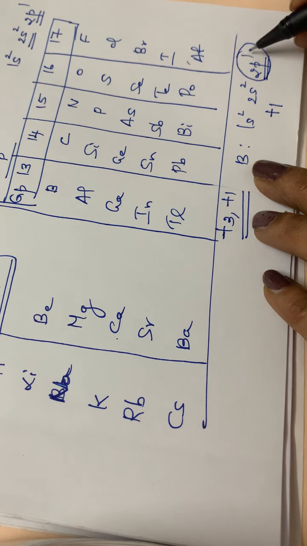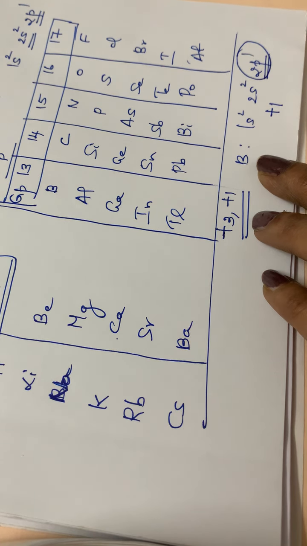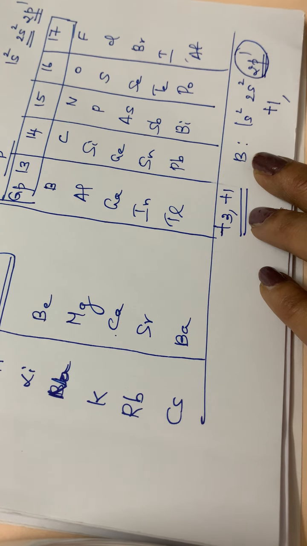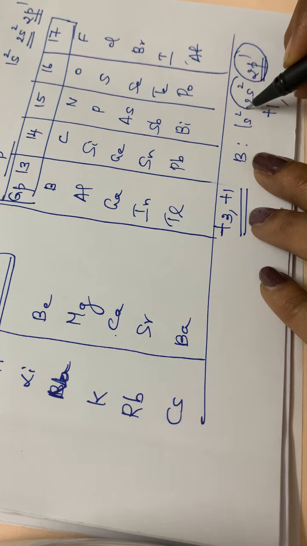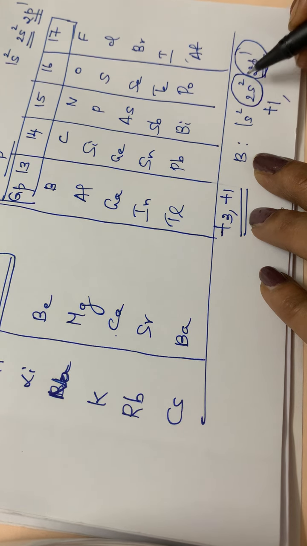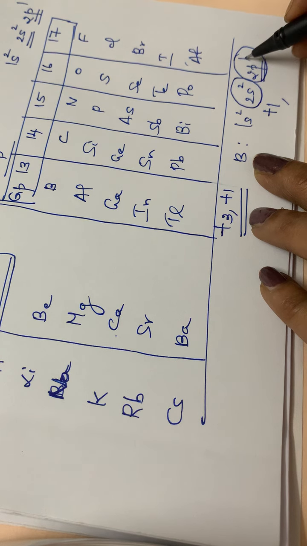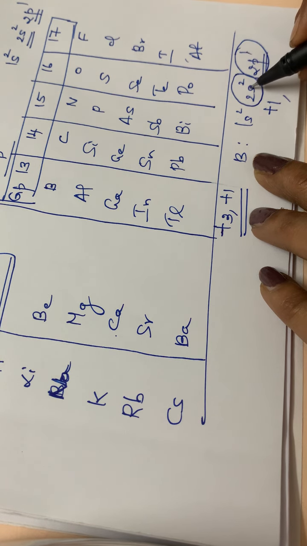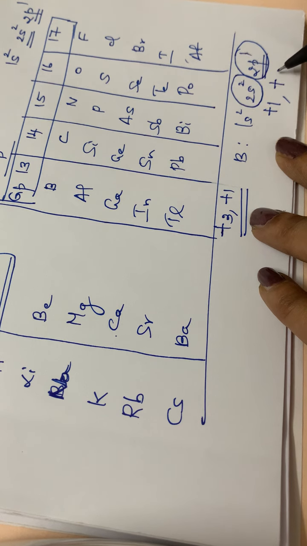Okay, so if it is removing the one electron present in the valence shell, it will have a +1 oxidation state. Or otherwise, there is one more possibility: it can remove the 2 electrons present in the s orbital as well. So in total 3 electrons, 1 electron in p and 2 electrons in the s orbital. If it is donating these 3 electrons, what about the oxidation state? It will have a +3 oxidation state.